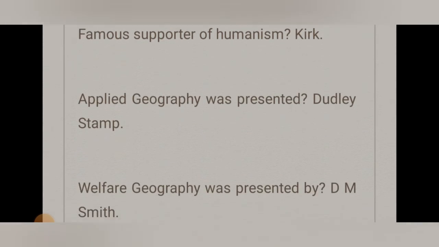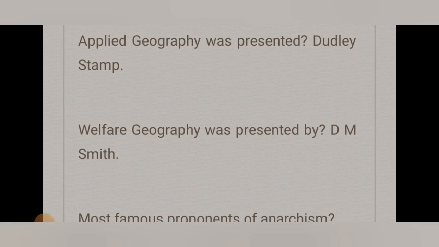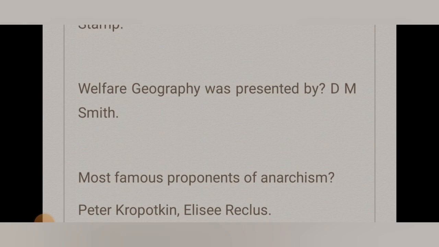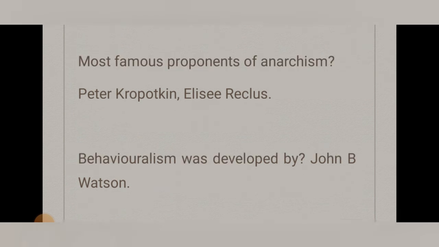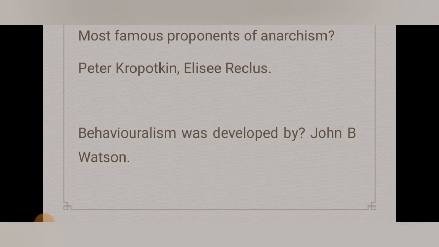Applied geography was presented by Douglas Tam. Welfare geography was presented by D.M. Smith. I think the most famous proponents of anarchism are Peter Kropotkin and Elisée Reclus. Behavioralism was developed by John B. Watson. These are the few things that you should remember for UGC NET purposes.